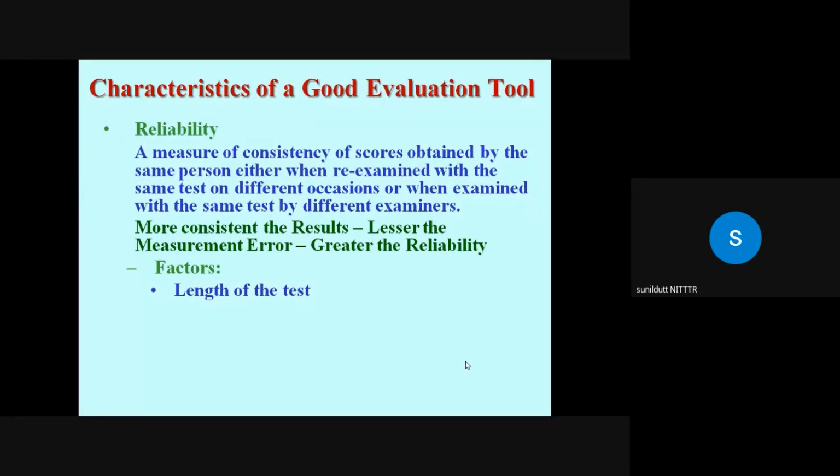Now, for example, to measure spelling ability, we ask the student to spell one word. Now there will be two options, either perfect spellers or complete failures. And if the word is difficult, more students would fail. And if the word is easy, most students would appear to be perfect.